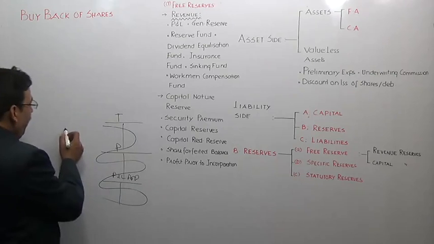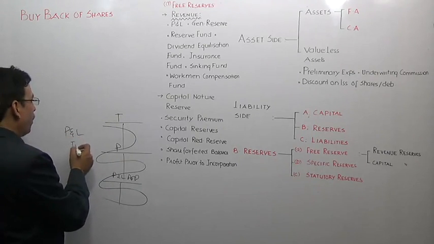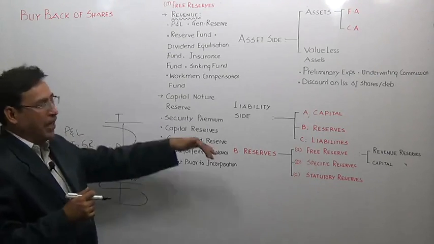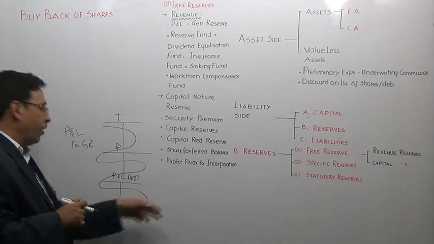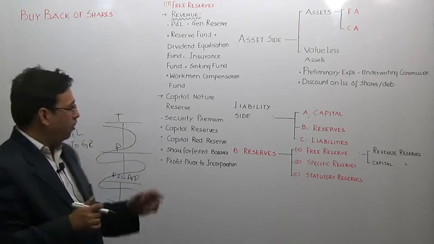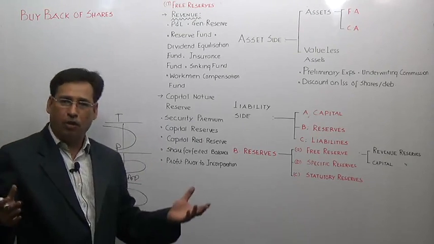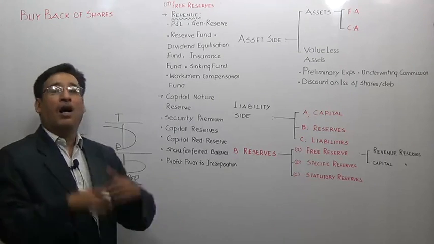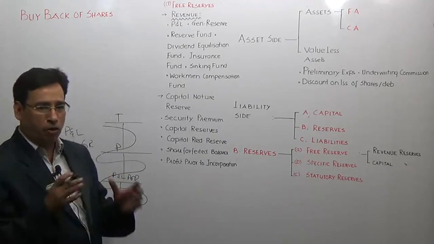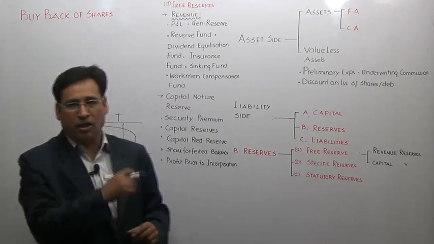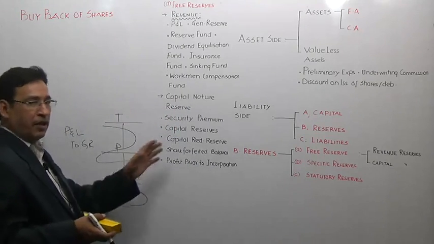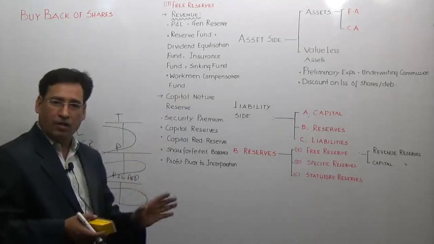For example, when you pass the entry, profit and loss appropriation account debit to general reserve, general reserve is creating a place in the balance sheet through this particular route. So any reserve which creates its place in the balance sheet through trading account, profit and loss account, or profit and loss appropriation account is categorized in accounts as revenue reserve. Is it clear to you? That is how at this level you should have the art of expressing yourself. These are the things I wanted to bring to your notice. That is the reason I decided to hold this particular session. Is it clear to you?